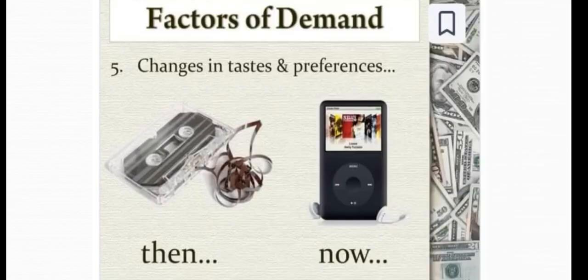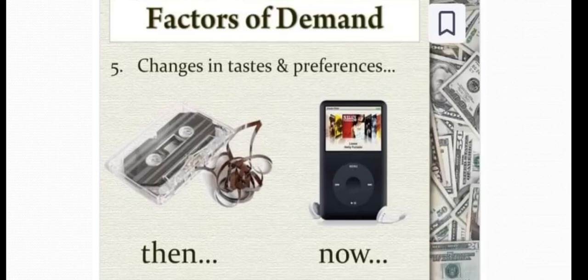Then next factor of demand is changes in taste and preferences. See now, in ancient times people used cassettes. But in the modern generation, people want to use speakers. So according to changes, people's demand also changes.